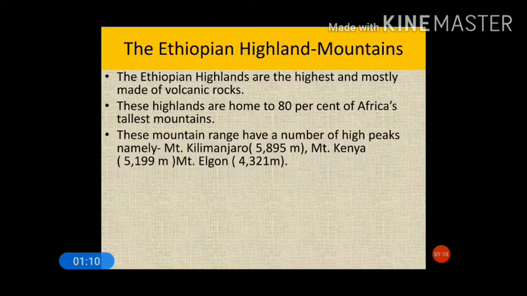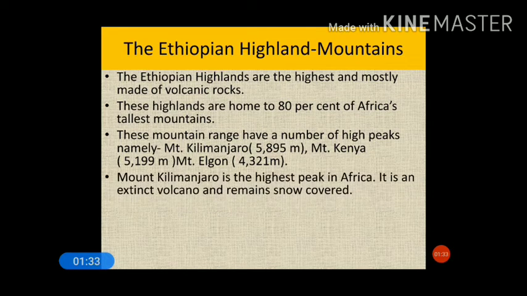This mountain range has a number of high peaks, namely Mount Kilimanjaro, Mount Kenya, Mount Elgon. These are some of the important mountain peaks found in the Ethiopian highlands, and all of this mountainous region is of volcanic origin.